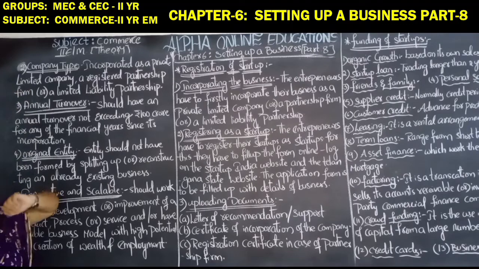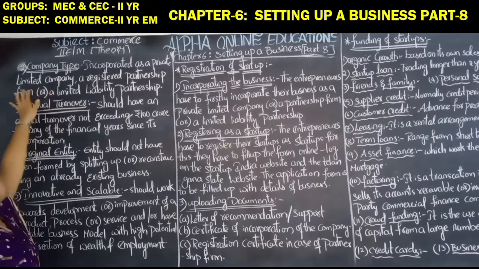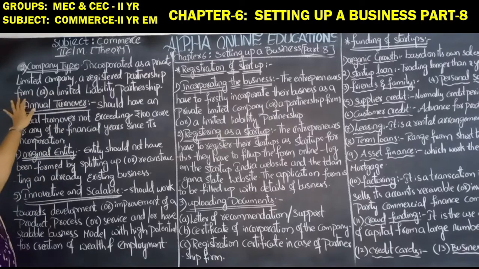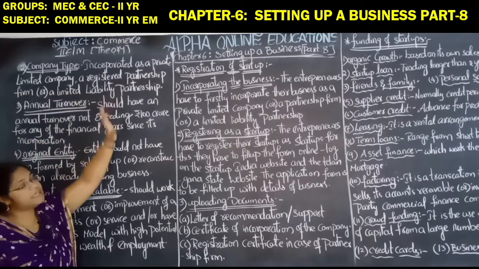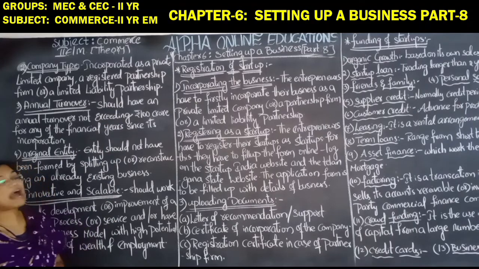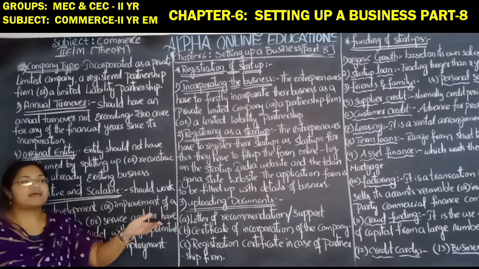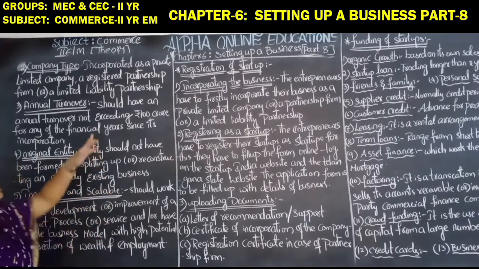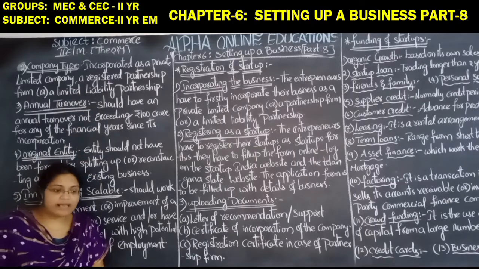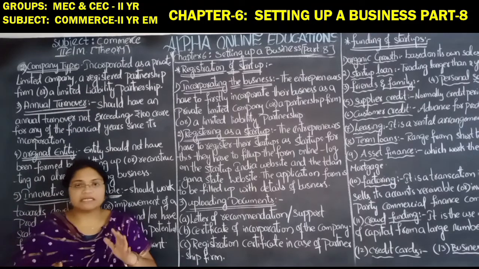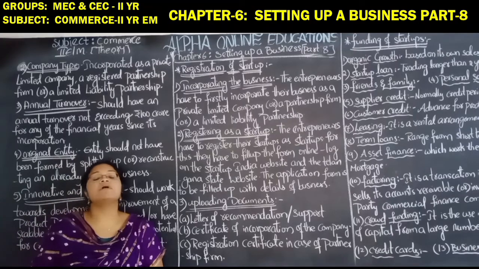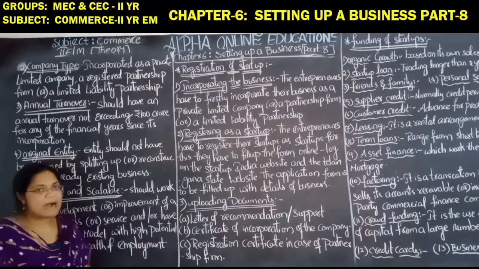Company type: incorporate as a private limited company, a registered partnership firm or a limited liability partnership. So it should be incorporated as a private limited company, a partnership firm or a limited liability partnership. That business should be incorporated as a partnership firm or limited liability partnership.